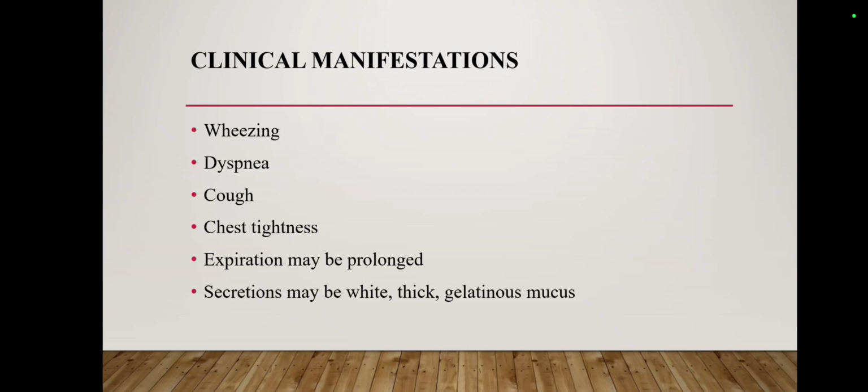Means what are the clinical signs of asthma? First one is wheezing. Wheezing is the sound that is created during breathing. And dyspnea. Dyspnea means shortness of breath, cough, chest tightness. Expiration may be prolonged. Means when a patient expires, it may take time, and secretions may be white, thick, gelatinous mucus.